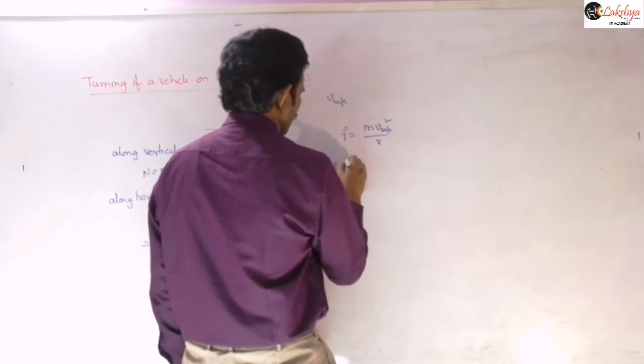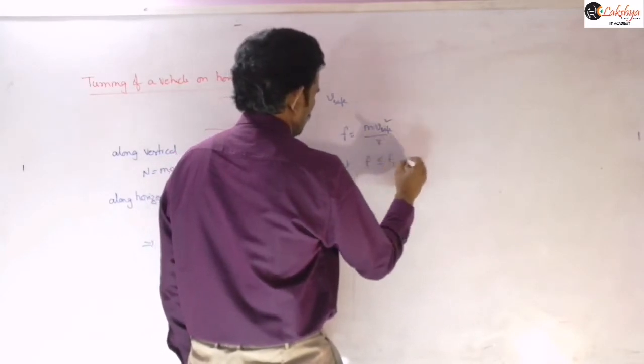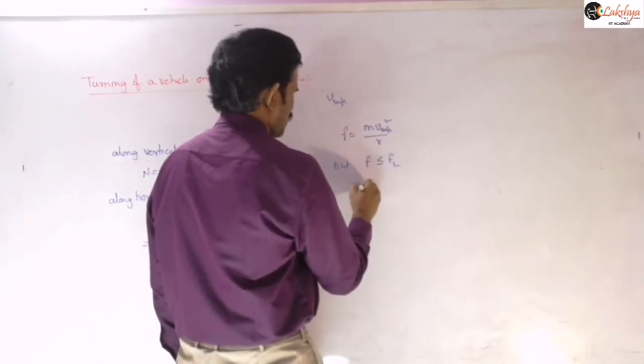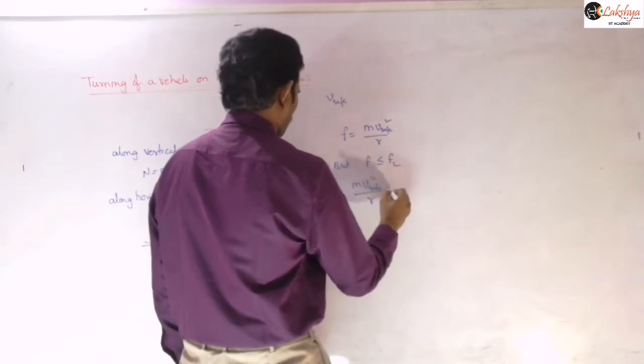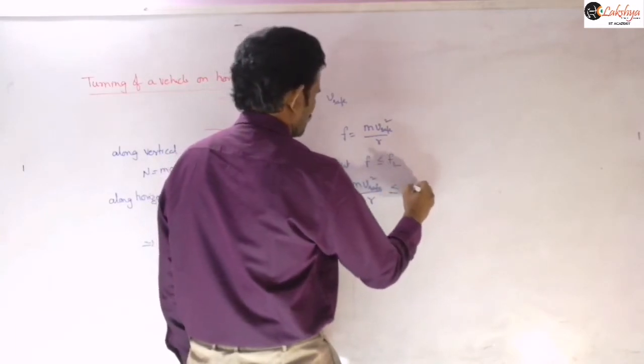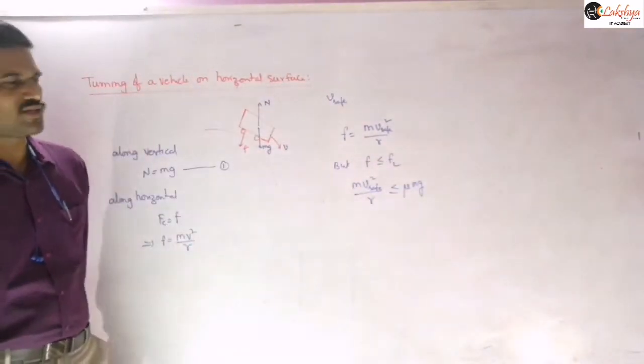But we know this F value should be less than or equal to F limiting, so m v safe square by r is less than or equal to mu mg.